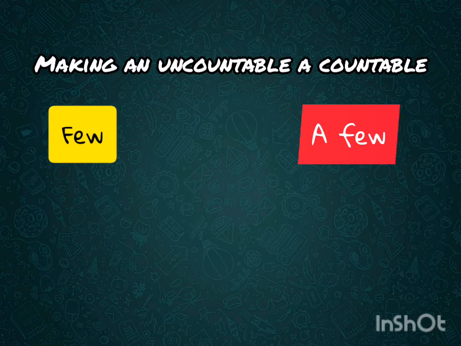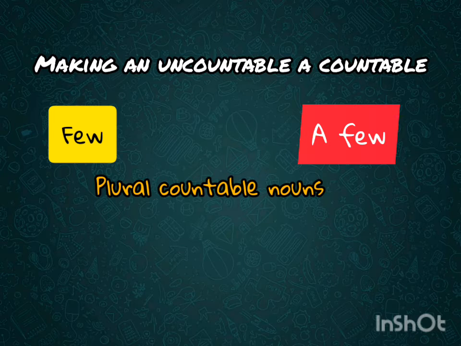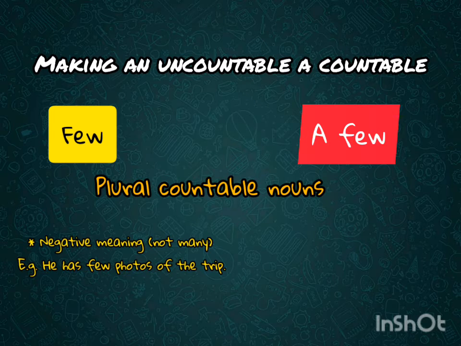In the case of few and a few, they are used with countable plural nouns. In the same way, few without the article means not many. It has a negative meaning. For example, he has few photos of the trip. It means not many pictures. And in the case of a few, it has a positive meaning and it means some. He has a few friends. That means that he has some friends, in fact. In the reading section of this unit, you will find a useful list of common uncountable nouns.